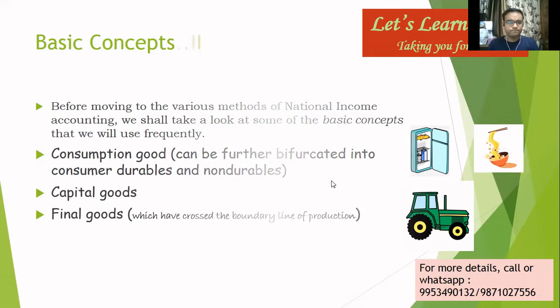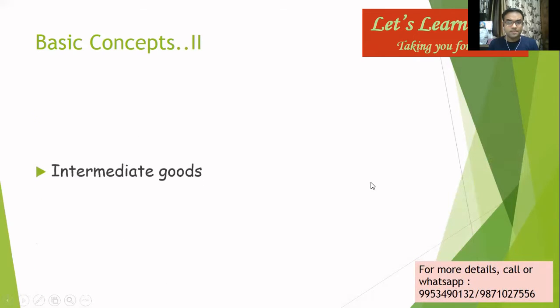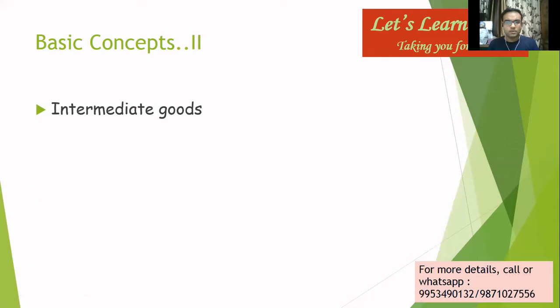Let's see another type of good. Intermediate goods. What are these? Again, in general terms, intermediate goods means those goods which haven't crossed the boundary line of production. Which means a good which is used in further production of goods is known as an intermediate good. Say, for example, this butter or cheese. A local baker will use this cheese to make a cake, which means that this cheese is an intermediate good for him.